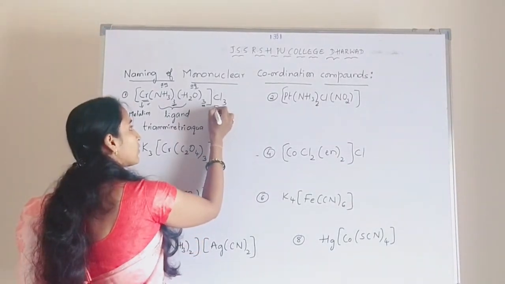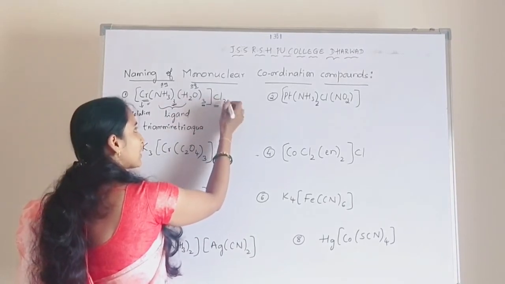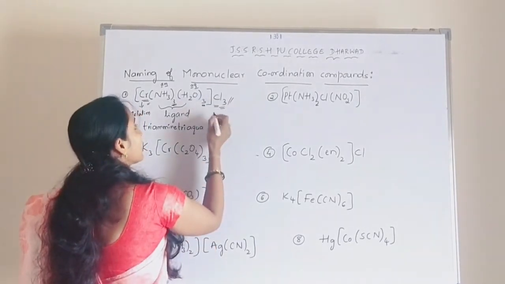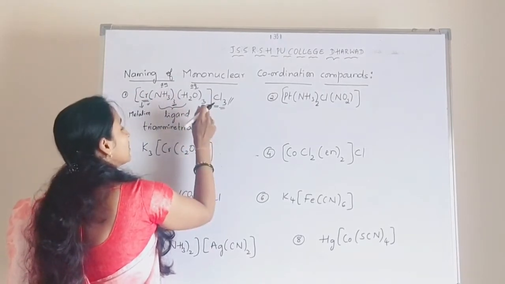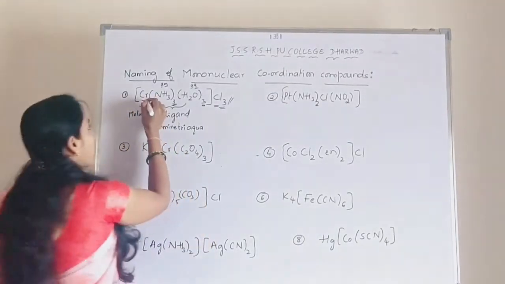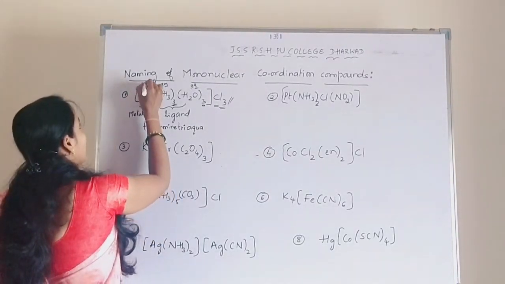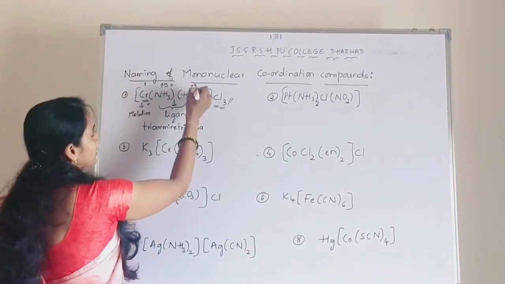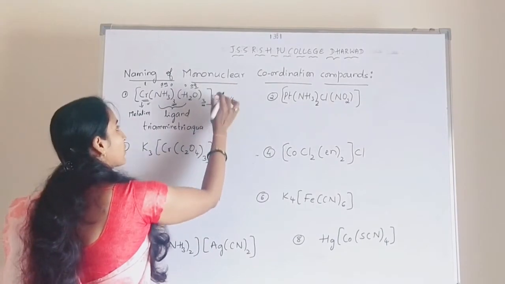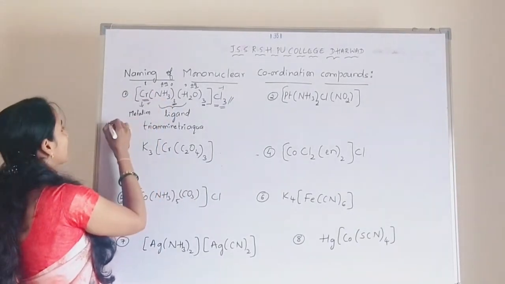See here, chloride is a negative ion which is present outside the coordination sphere. This is called the ionization sphere or counter ion. Okay, so this is a negative charge. So whatever the complex ion is, it becomes positive in nature. Understood? How to calculate the oxidation number, I have already explained in the previous video lecture. Unknown should be taken as x. The amine oxidation number is 0. Aqua oxidation number is 0. Chlorido, that is chloride, is a negative charge. So hence we have to find out the oxidation number of the metal ion.